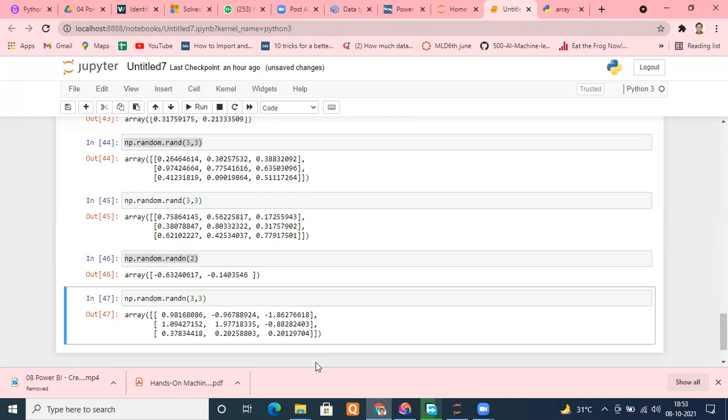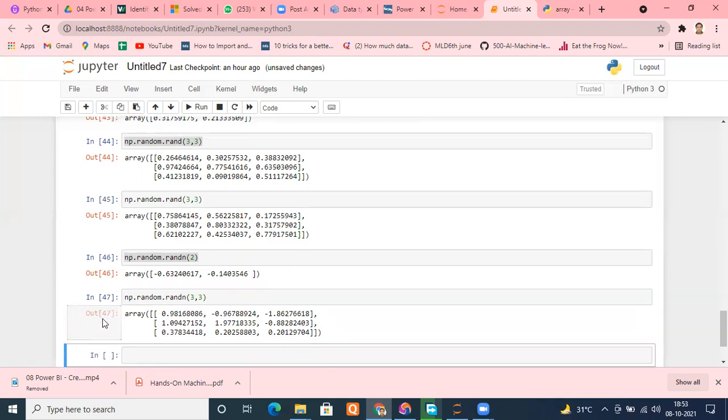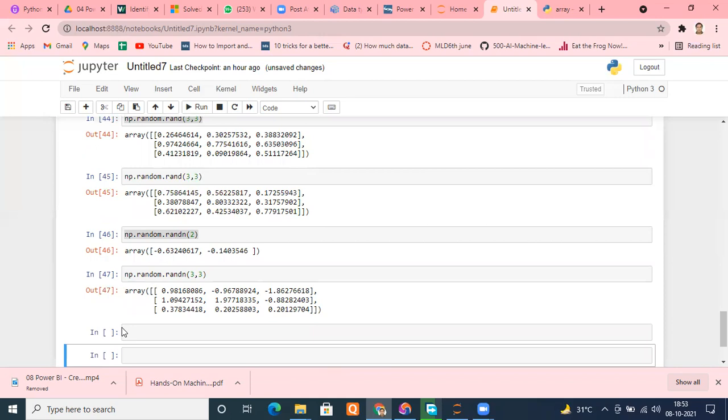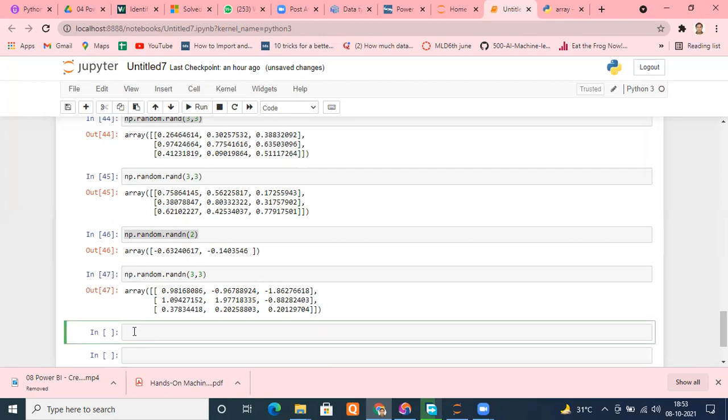Okay. Yes, sir. Similarly, suppose I want to generate some random integers. Any random integers. For example, if I'm using a range, we are defining which integers we want. Suppose I want some random integers within a range.